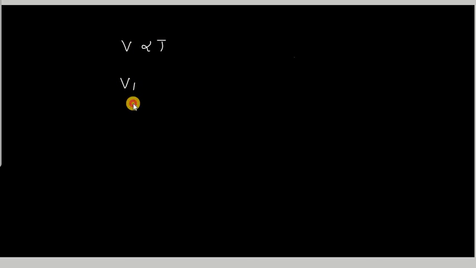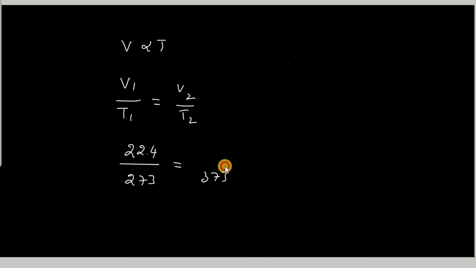So if we use the formula V1 by T1 equals V2 by T2, you can easily find the volume. Here V1 is 22.4, the temperature is 273, and the temperature rises to 373 as shown in the graphical representation. I have to find V2.